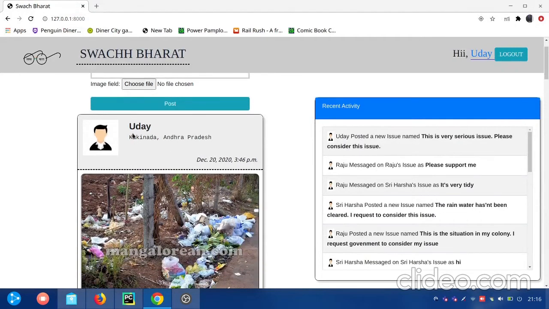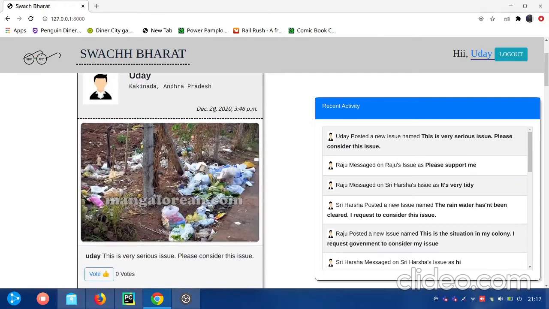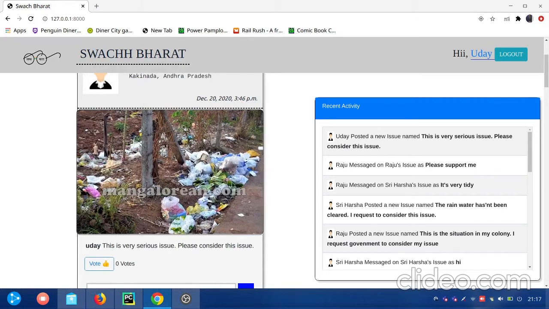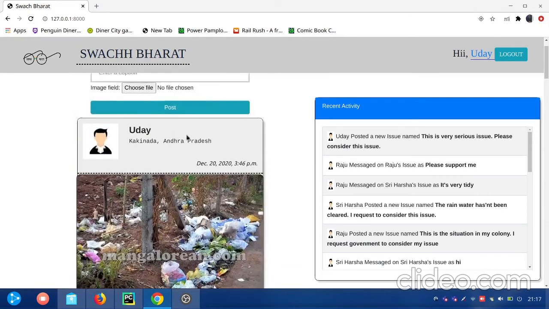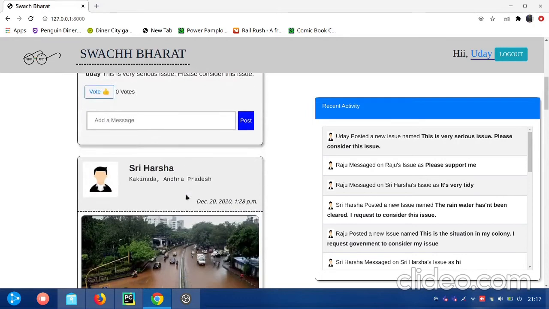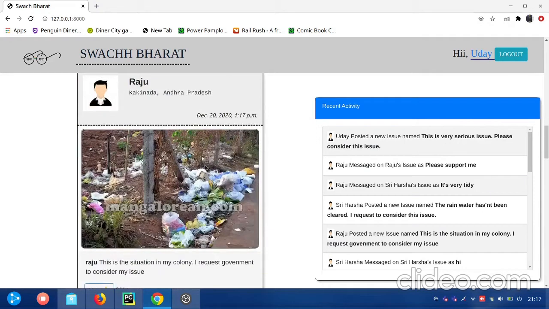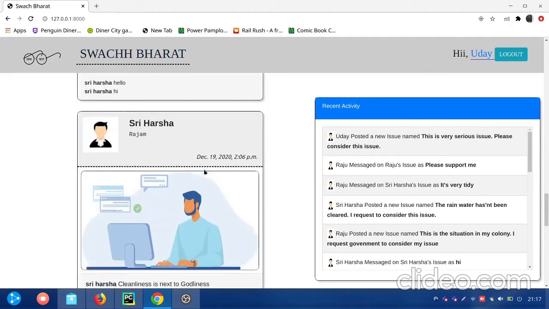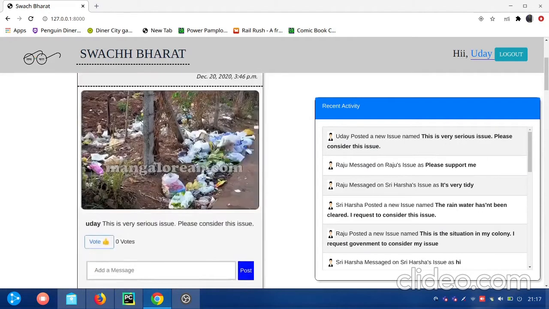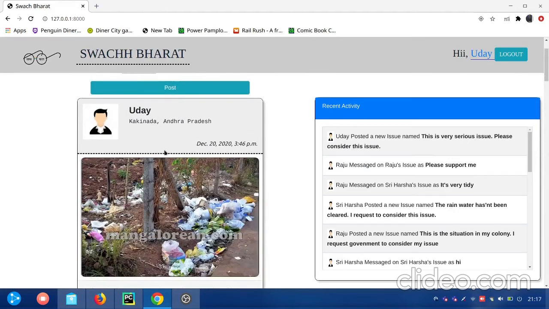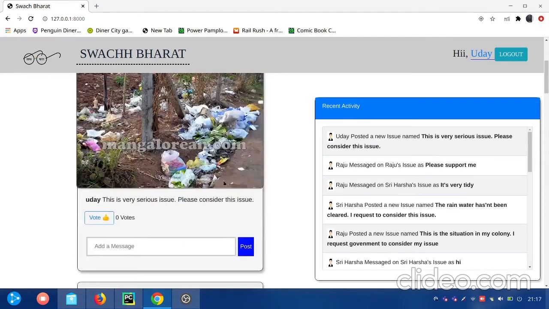Here we can see that in the backend, the city and the state of the user are taken, and the time is also taken. It is in IST time, so it is shown like this. So this is our post. There are also posts from other users which can be seen like this. This is the second task, and the third task is seeing all the posts of all the users.